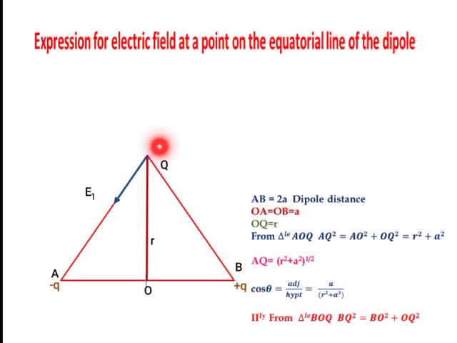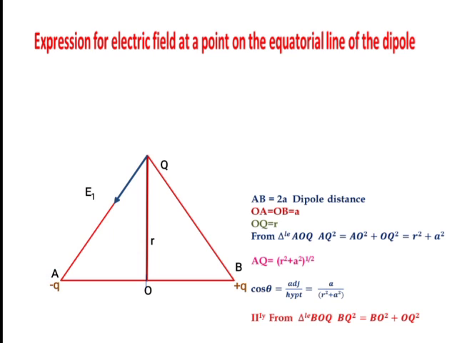Now what will happen to the electric field between this Q and this A? As we know, field lines always move from positive to negative, or from positive to infinity. So E1 is the electric field from Q to A, and the direction is like this. And what will happen to the force here? Definitely the force is attractive because this is positive and this is negative, so the force is also from Q to A. So this E1 is the electric field with respect to QA.